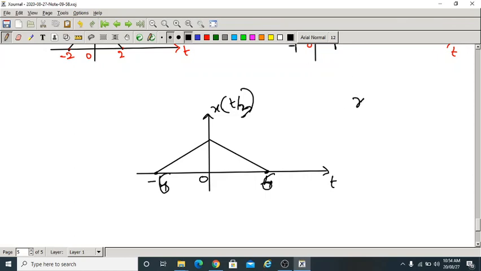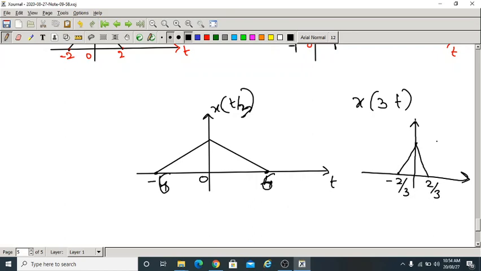If I want to draw x of 3t, that means the compression is 3 units compression. What will happen to the signal? It will exist in between -2 by 3 to +2 by 3. But the magnitude is 3. Due to amplitude scaling, time won't be affected. Due to time scaling, amplitude won't be affected.